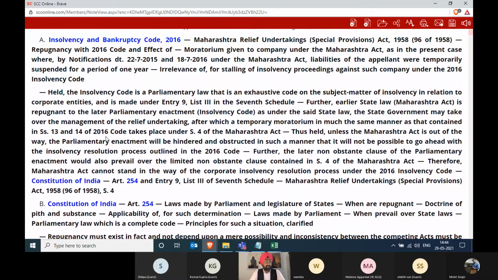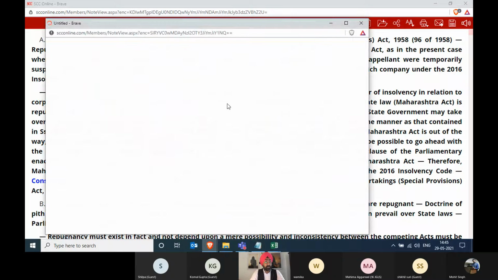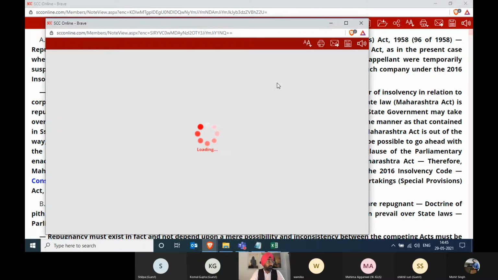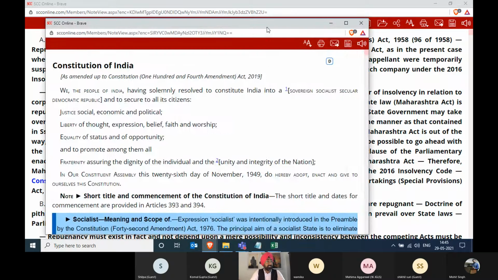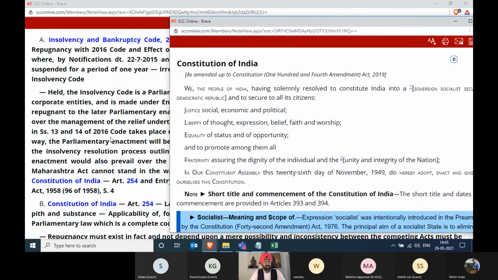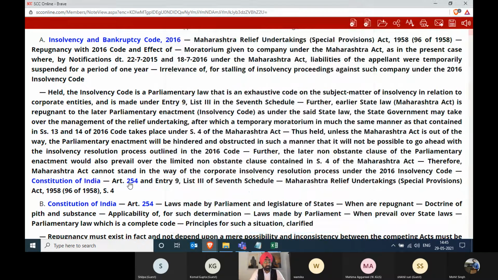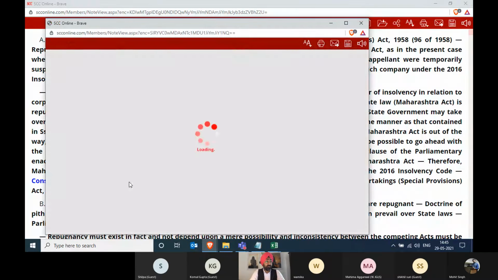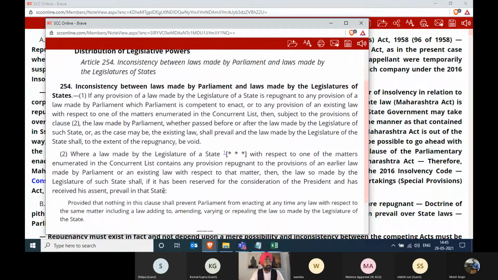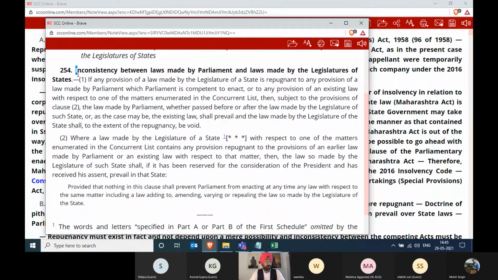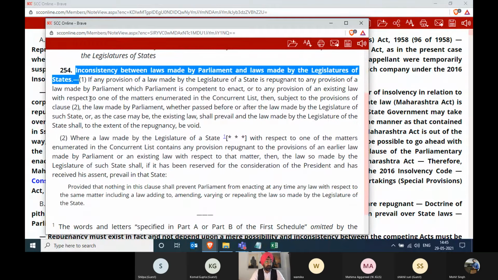Let's suppose I want to see the entire Constitution of India. I can click on the Constitution of India, and the entire Constitution will open up in a different window. So the Bare Act will open up. You don't have to go out and search for it. And let's suppose I want to see what Article 254 talks about. I want to see the language of 254. Just click on 254, and only Article 254 will open up. This has been done for the section numbers, subsection numbers, orders, rules. Everything has now been mapped.